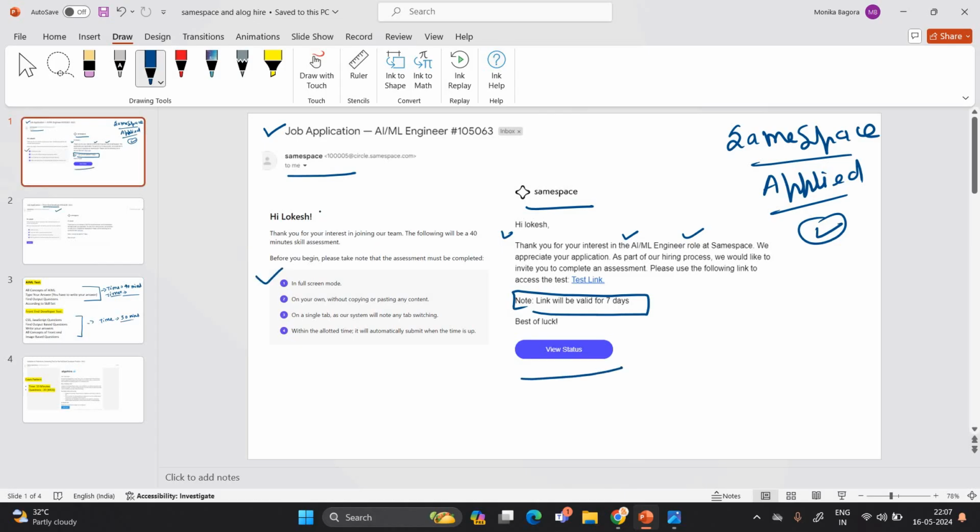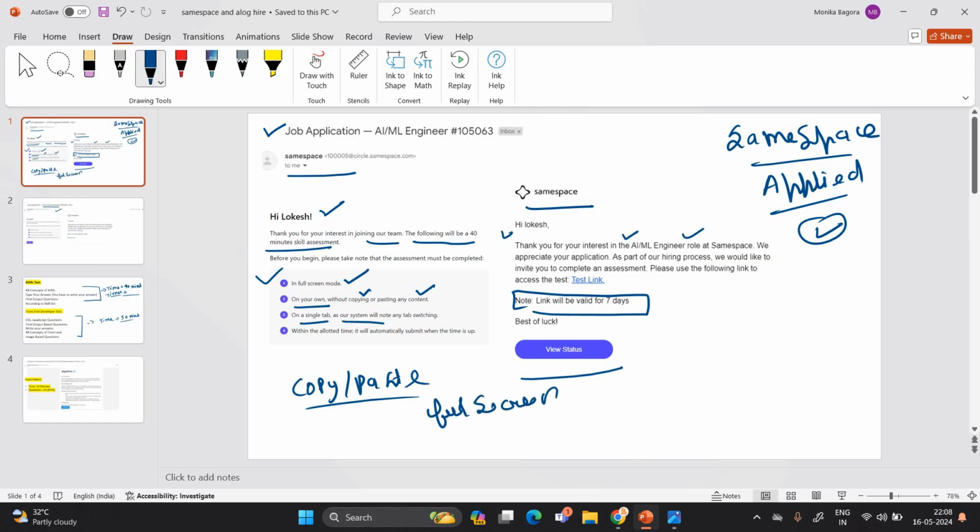This type of message will be shown: hi Lokesh, thank you for your interest in joining our team. The following will be our 40 minutes skill assessment test. Take this test in full screen mode on your own, without copying or pasting any content. Also, there should be no tab switching on a single tab. So don't do anything like that, because this is a good opportunity, and if you are selected for that role, your package will also be good. Within the allotted time, it will be automatically submitted when the time is up.